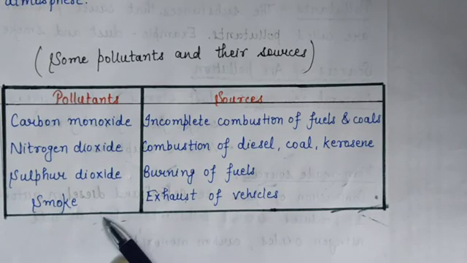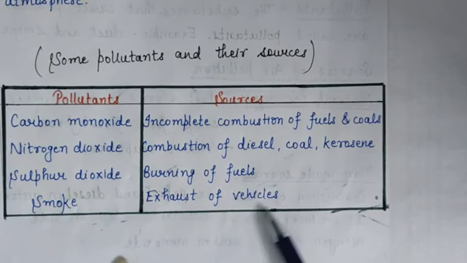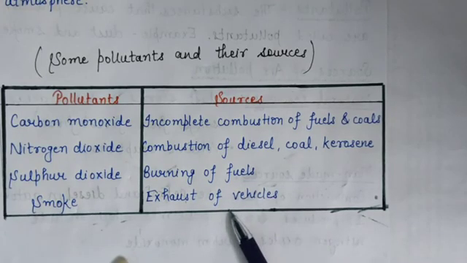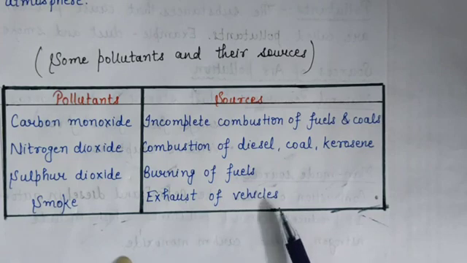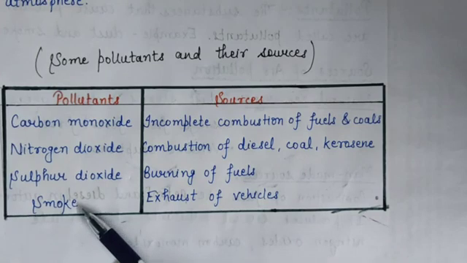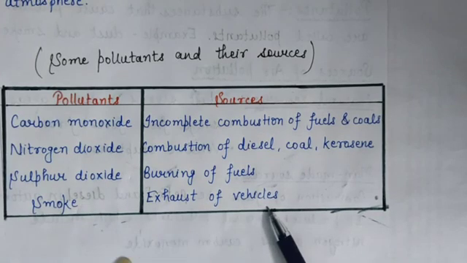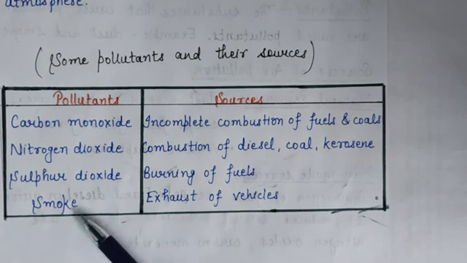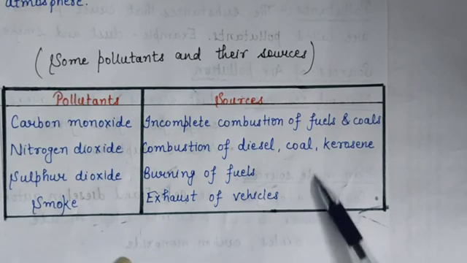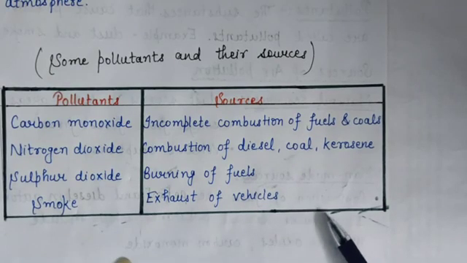And how is it produced? By the exhaust of vehicles, means the waste produced by the vehicles in the form of smoke. So smoke is also a pollutant which is released from vehicles. Smoke also pollutes our air. So these are some pollutants and their sources.